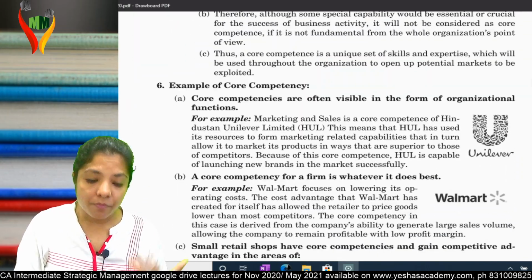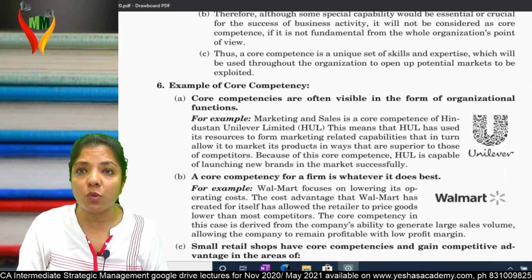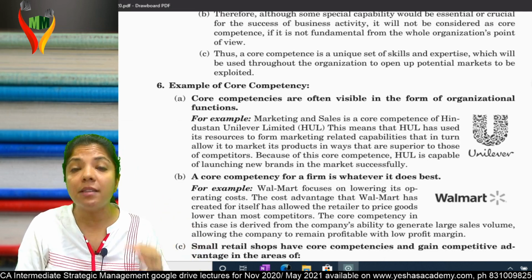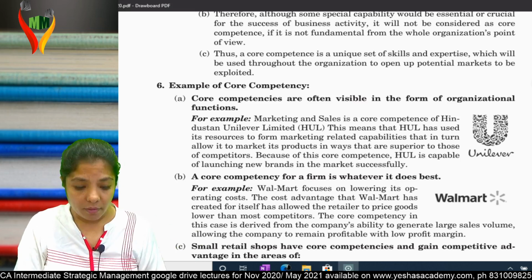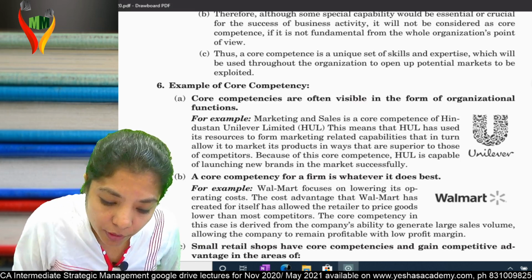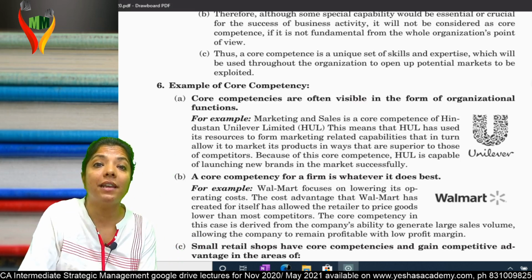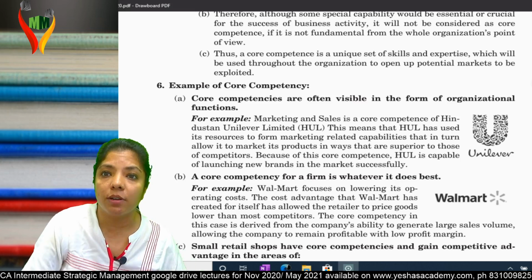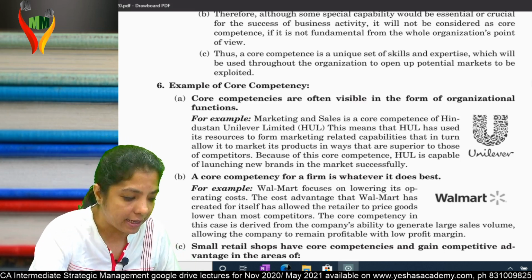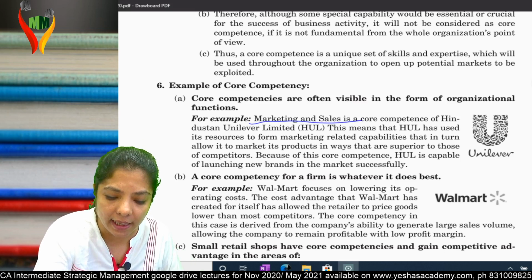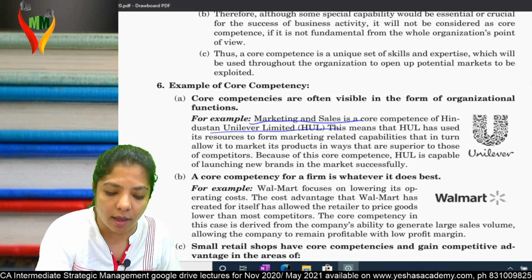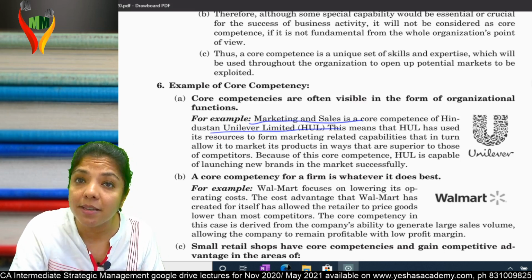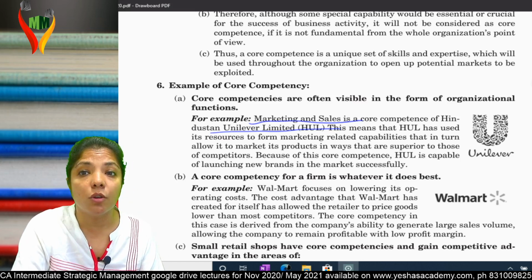So now see examples of core competency. Boss, why are these examples important? On the basis of these examples, they directly frame a case study. Am I clear? So core competencies are often visible in the form of organizational functions. Anything which helps you is your core competency. They've given the example of the marketing and sales department of Hindustan Unilever. Getting my point? HUL's marketing department is a core competency.